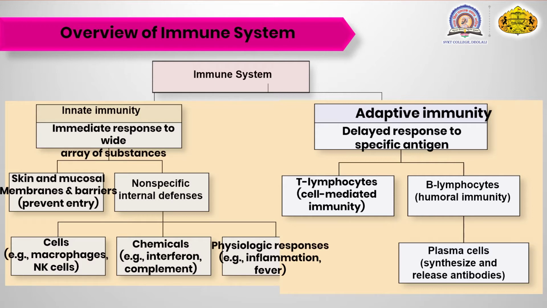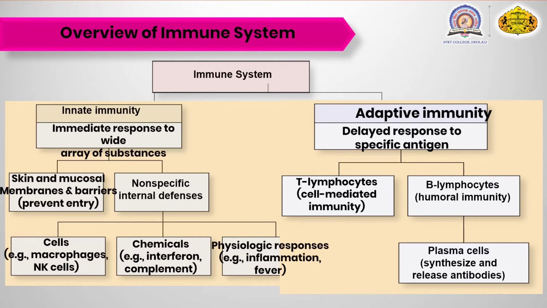The adaptive immunity is a specific type of immunity. Specific means a target-oriented type of immunity. Here a target is decided, that is the antigen. The body recognizes the antigen, and for a particular antigen or target, a specific type of defense mechanism is going to play. That type of immunity is called adaptive immunity. Innate immunity is the non-specific type of immunity which responds immediately to a wide range of substances.